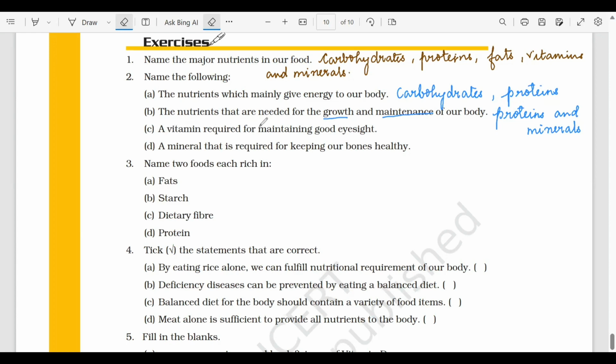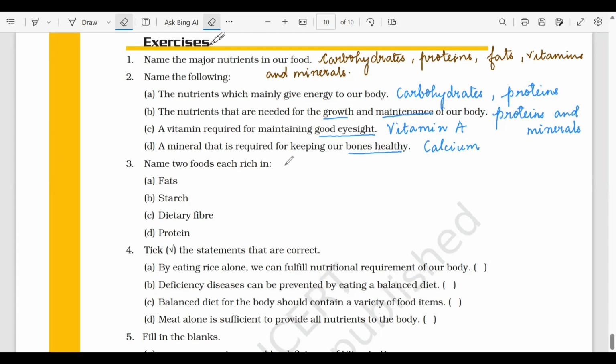A vitamin required for maintaining good eyesight. हमारा eyesight अच्छा हो, better हो, उसके लिए we require vitamin A to maintain a proper eyesight. Let's move on to the last sub question of question number 2. A mineral that is required for keeping our bones healthy, and definitely that is calcium. Okay, so calcium is required. It keeps our bones healthy. Now we'll move on to question number 3.